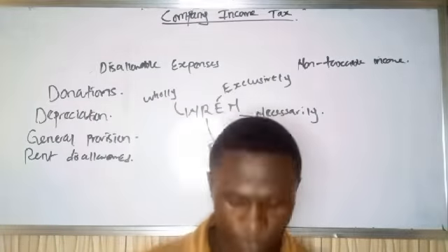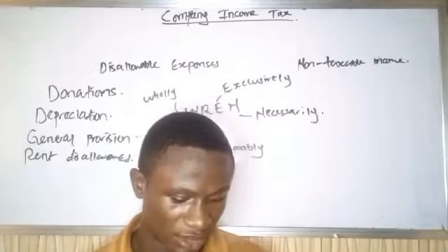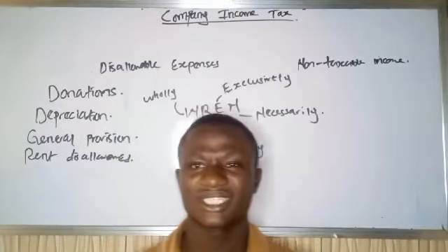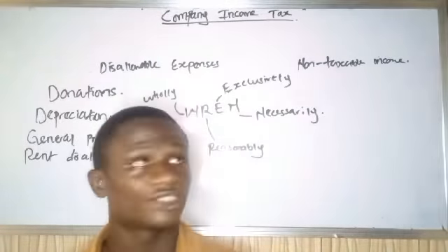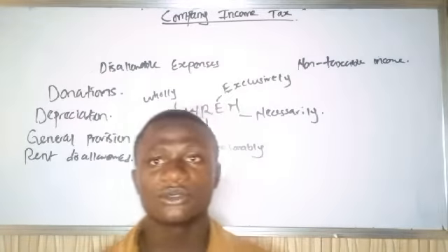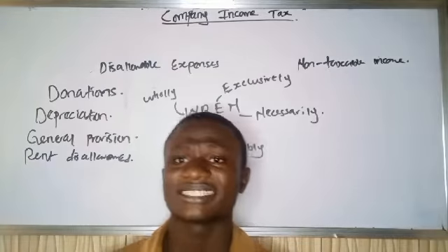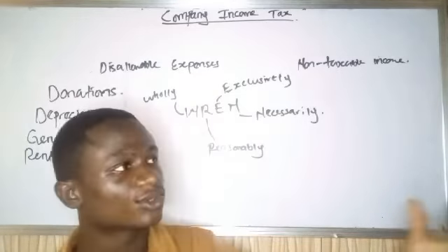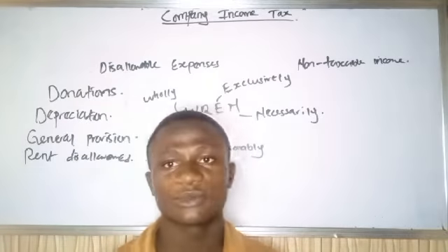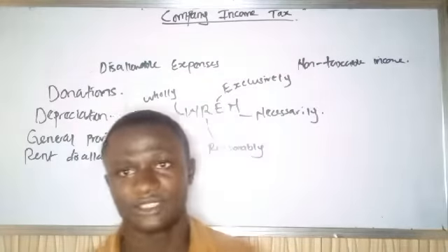A good example of those incomes, let me see what I have here. Okay, let me explain briefly. On non-taxable income, there are not really many examples, but I'll explain. As a company, when you are producing and selling, your income should come from whatever you are producing. My revenue should come from whatever I'm selling, then I remove my expenses so that I get my net profits.